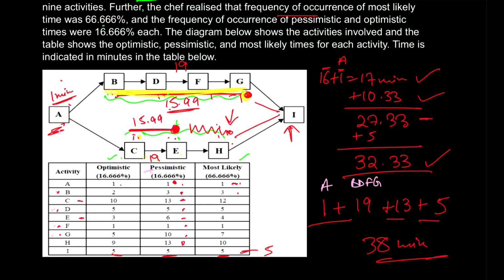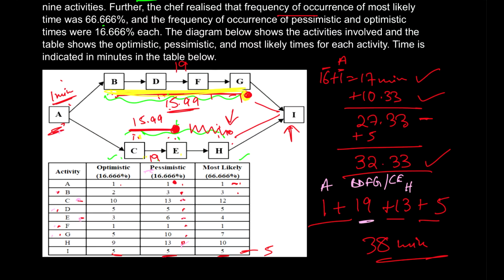And at the same time, if I come down, so C and E, if I consider C and E, then 13 plus 6 is again 19, guys. So that means in these 19 minutes, while B, D, F, G is completing, C and E also complete simultaneously. But then I know that the time of H will be taken separately.